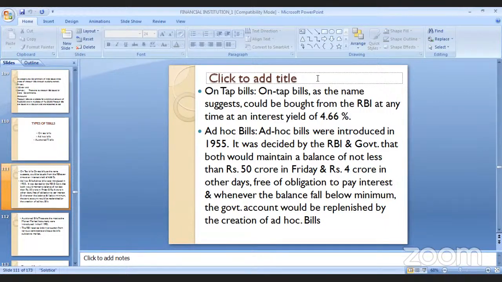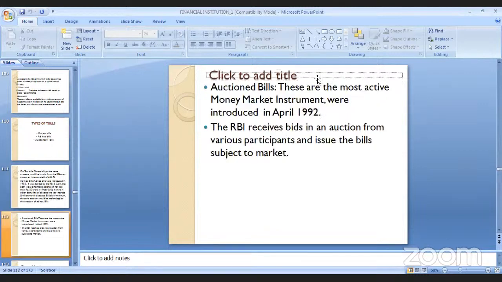Neither on-tap bills nor ad hoc bills, these two types are open to the general public. The one that is open is called auction bills. The third bill, which I am telling you about, is open for the general public. Auction bills are a kind of active money market instrument introduced in April 1992, where RBI receives bids through an auction form, and here the participant issues the bill subject to market risk.